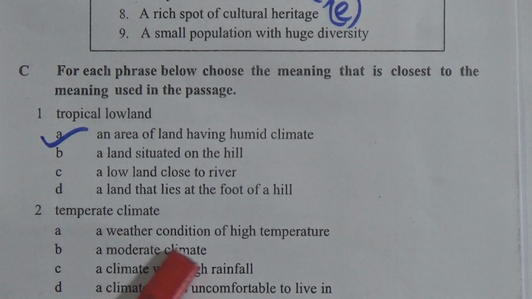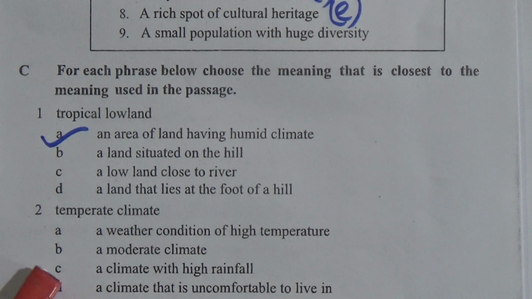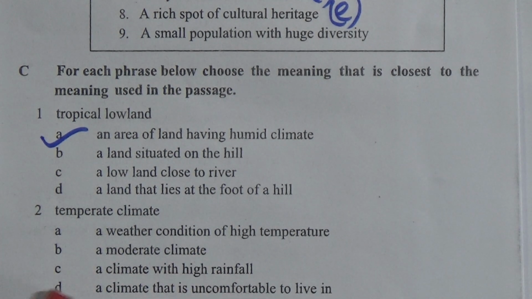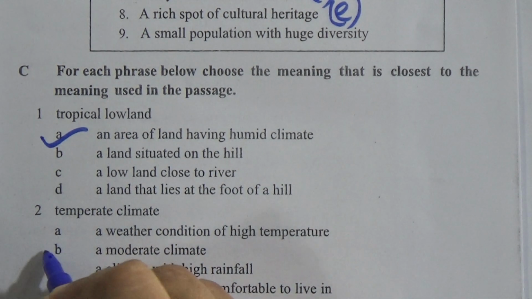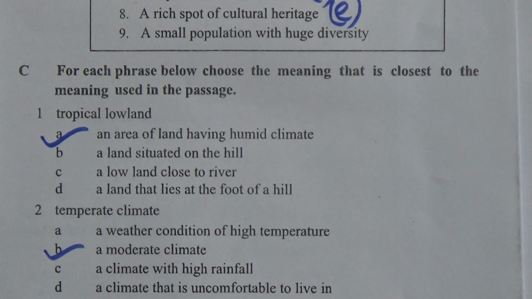Now number 2, temperate climate. Option A, a weather condition of high temperature. Option B, a moderate climate. Option C, a climate with high rainfall. Option D, a climate that is uncomfortable to live in. So it will be option B, moderate climate.